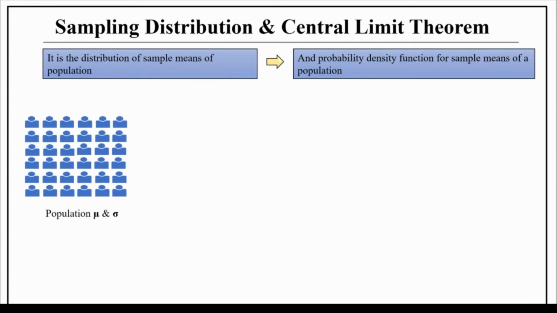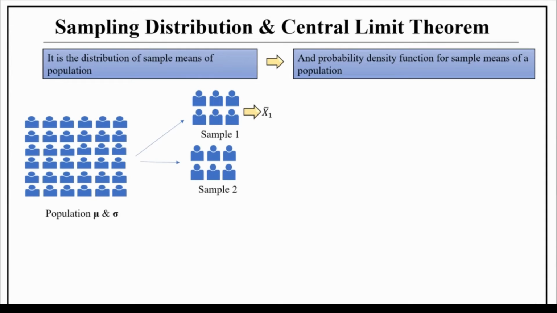This is the population which is under study. Then we draw our first sample from the population and calculate its sample mean. Then we draw our second sample and calculate its sample mean. Then we draw our third sample and calculate its sample mean. Similarly, we continue to draw enough samples and calculate their sample means. We have data of the sample means which were drawn. Then we express this sample mean distribution in the form of a probability distribution function, in short PDF graph. Then we did our analysis on the sample distribution and found some interesting properties of the sample mean distribution.